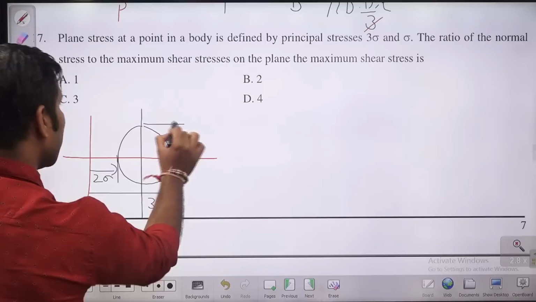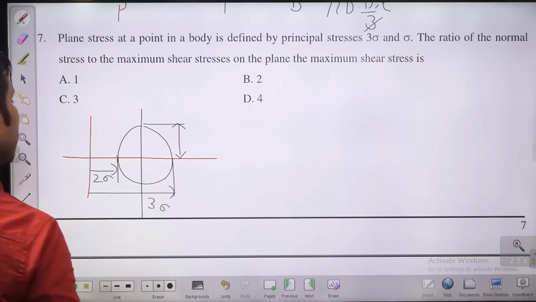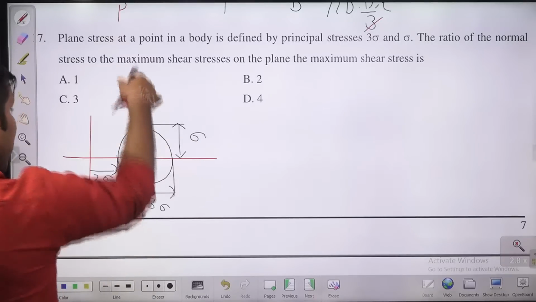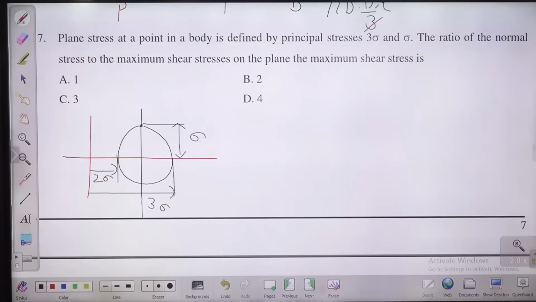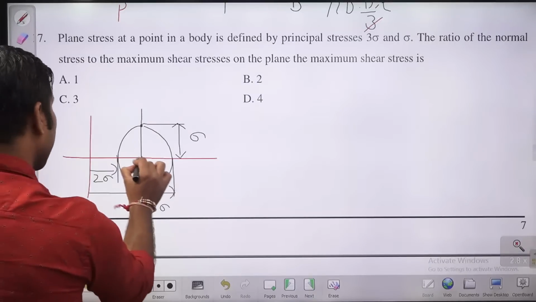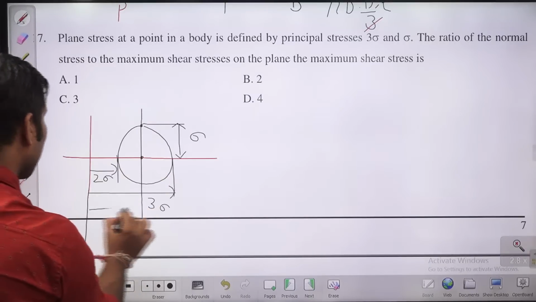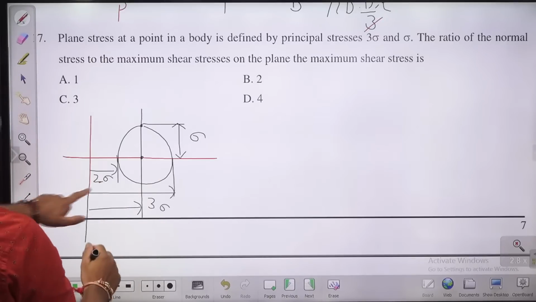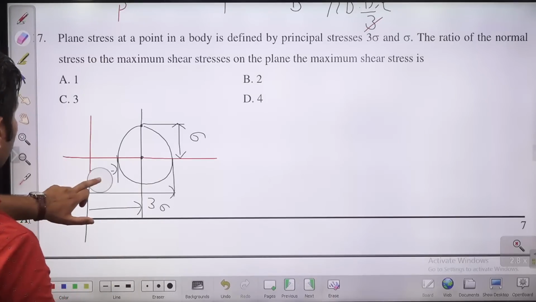This is the plane of maximum shear stress, and how much is the maximum shear stress, guys? That is sigma. At this particular plane of maximum shear stress, how much is the normal stress, guys? The normal stress is sigma only, guys.